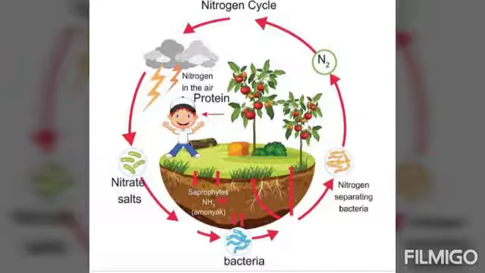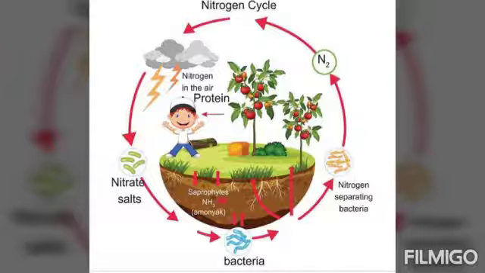So these are the important processes of the nitrogen cycle. What are the important processes? Nitrogen fixation, in which conversion of nitrogen from the atmosphere into nitrite and nitrate takes place. The second step is ammonification, in which ammonia is released from the decomposition of dead bodies of plants and animals or from the excretory waste of the organism.